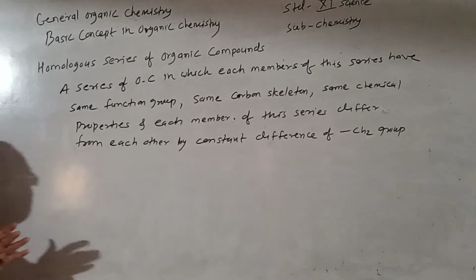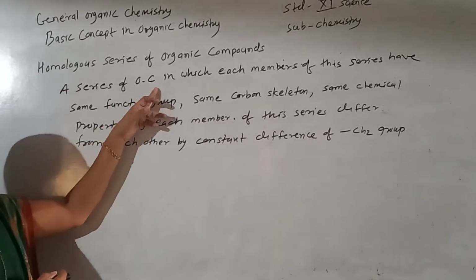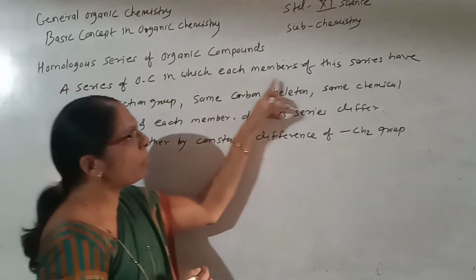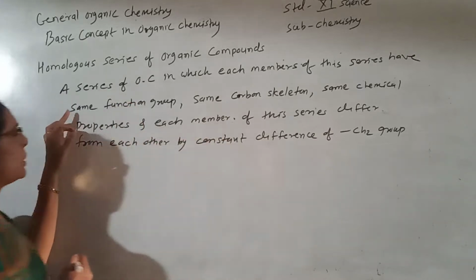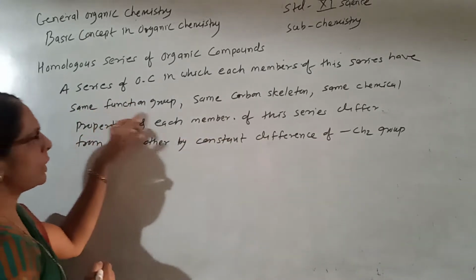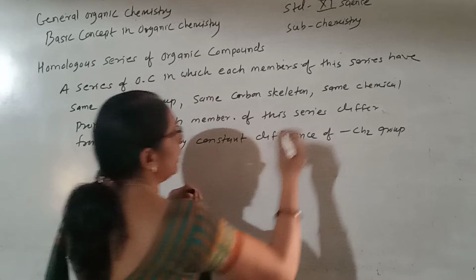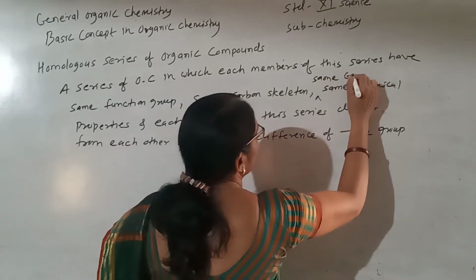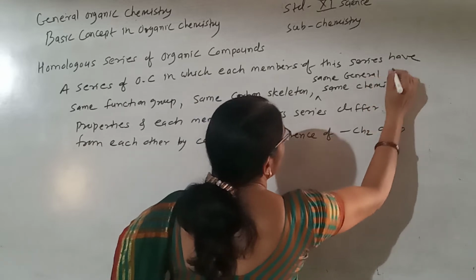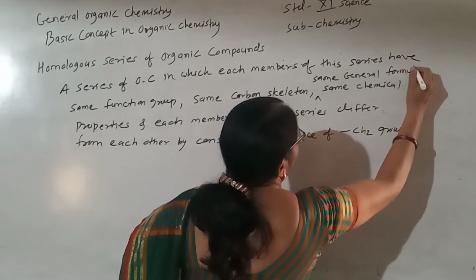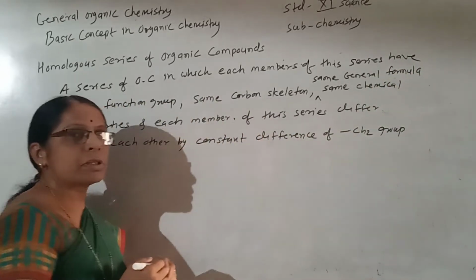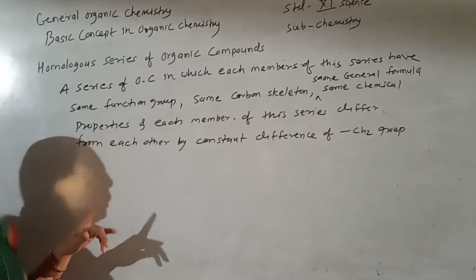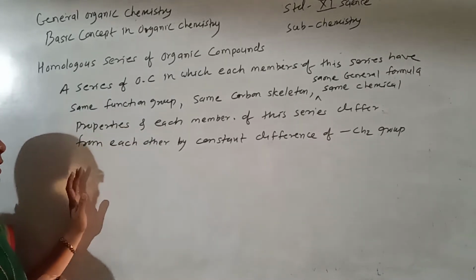Look at what this is: a series of organic compounds in which each member has the same functional group and the same carbon skeleton. Again, it has the same general formula also. As they have the same general formula and the same functional group, they have the same chemical properties.